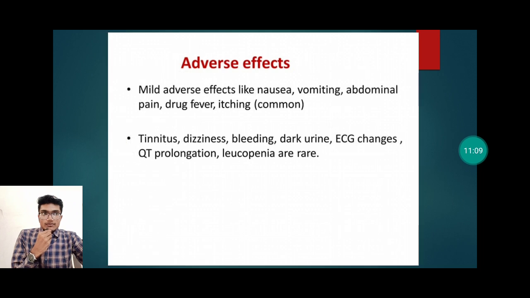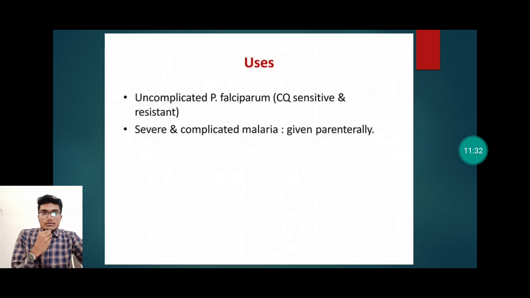Then adverse effects of artemisinin. Mild adverse effects like nausea, vomiting, abdominal pain, drug fever and itching are seen with artemisinin. Tinnitus, dizziness, bleeding, dark urine, ECG changes, that is QT prolongation or torsades de pointes, and rarely leukopenia are also seen with artemisinin. Now the uses of artemisinin. It is used for uncomplicated Plasmodium falciparum, that is chloroquine sensitive as well as resistant species. It is also used for severe and complicated malaria, and it is given parenterally.